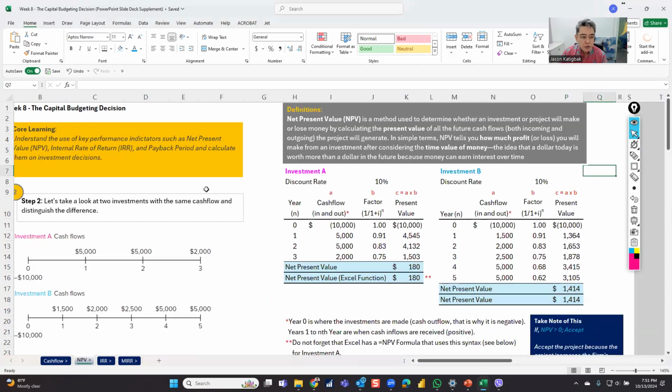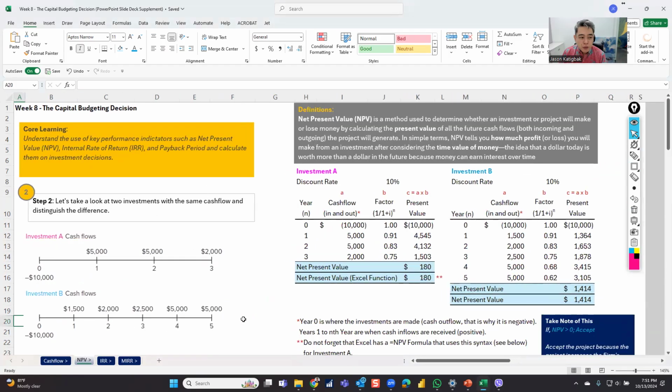Okay, so I'm going to now go through step number two. Now that we understood what is cash flow and accounting income, and we know that we need to focus on the cash flow, we will give you a calculation on NPV and then IRR. I'm going to show you also the payback period, but on the later part, okay? Because this tab does not have the payback, so I'm going to do a payback period calculation after this video.